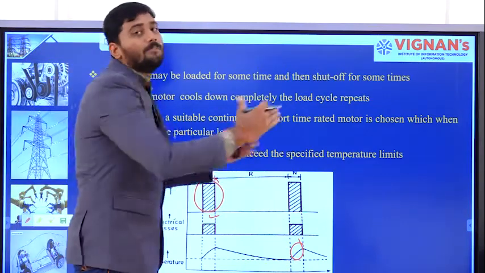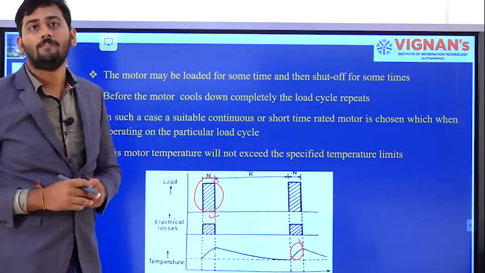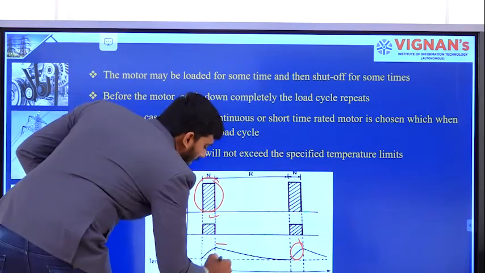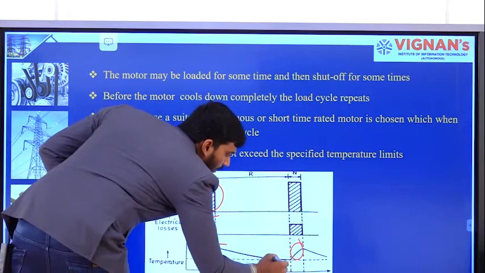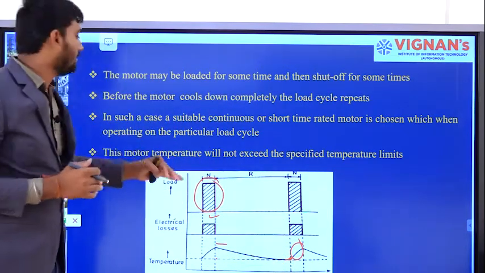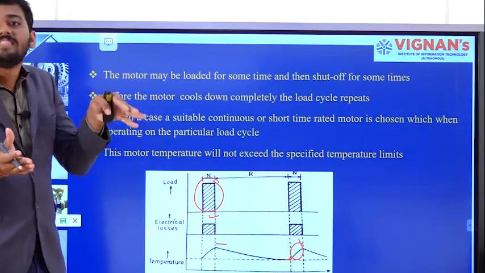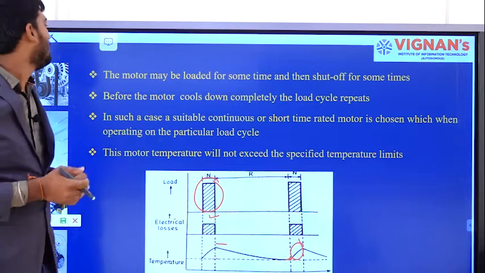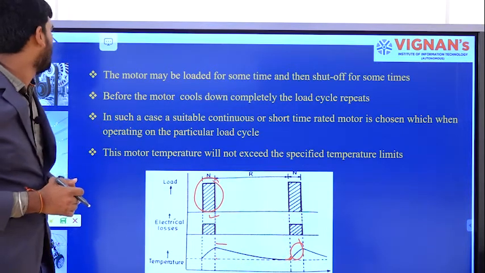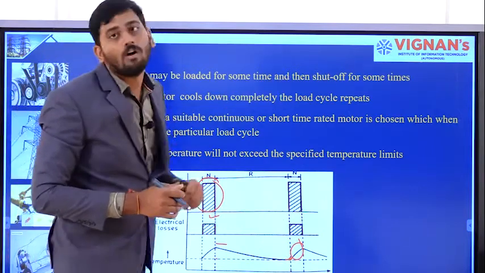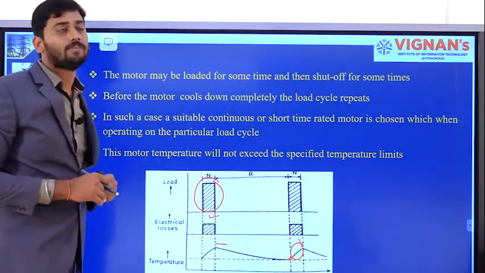And this cycle will repeat. Here the maximum temperature rise and the minimum temperature will be within a fixed band or within fixed limits. The same thing was written over here. The motor may be loaded for some time and then shut off for some time.